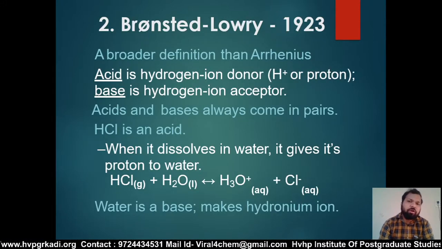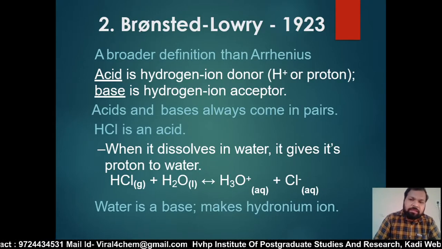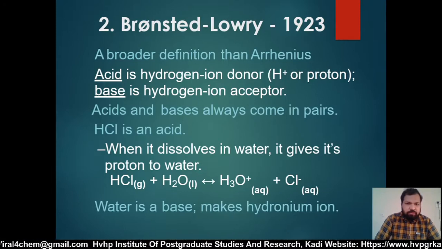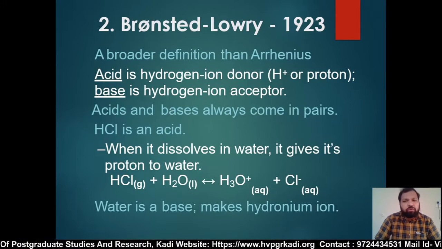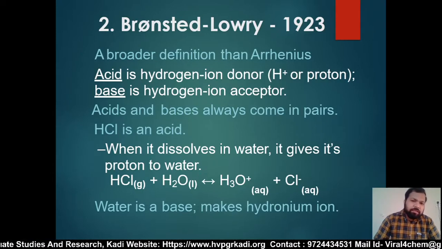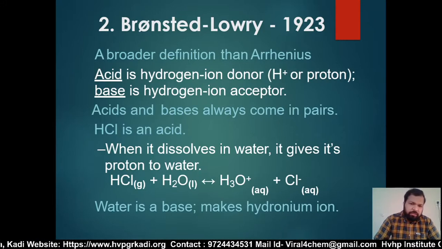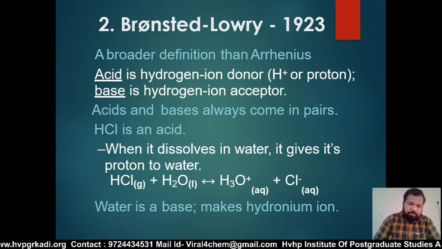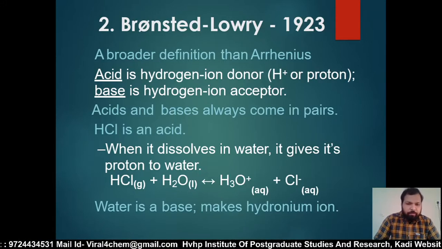Some limitations. Now Bronsted and Lowry explained the next acid-base theory in 1923. It is a broader definition than Arrhenius: an acid is a hydrogen ion donor and a base is a hydrogen ion acceptor. Acid and base always come in pairs. HCl is an acid. When it is dissolved in water, it gives its proton to water. The reaction of HCl plus H2O gives H3O+ and Cl- ions.